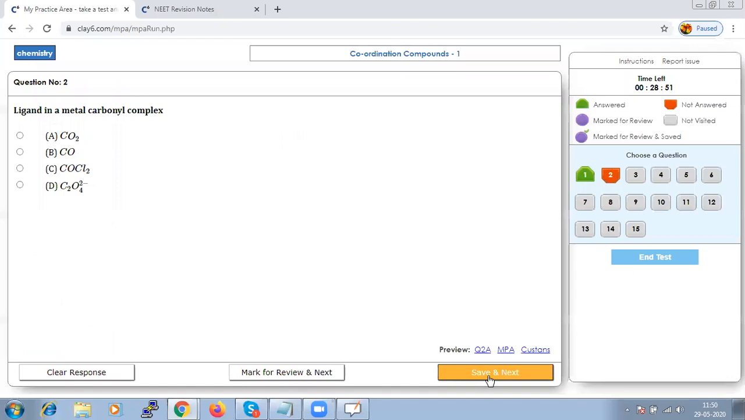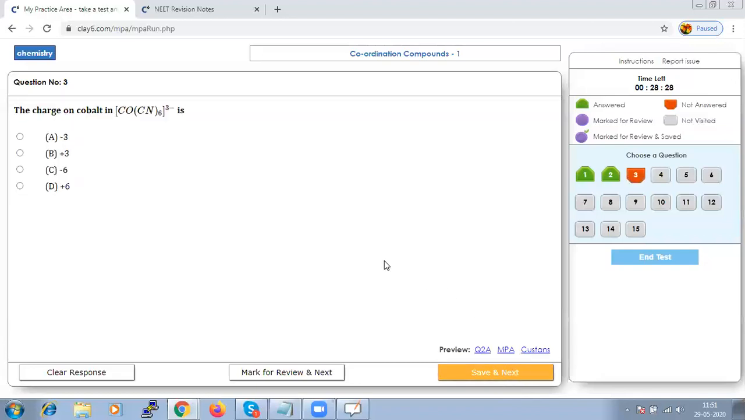The next question says the ligand in a metal carbonyl complex is actually CO, because metal carbonyls are coordination complexes of transition metals with carbon monoxide as their ligands. Hence, let us say B is the answer.